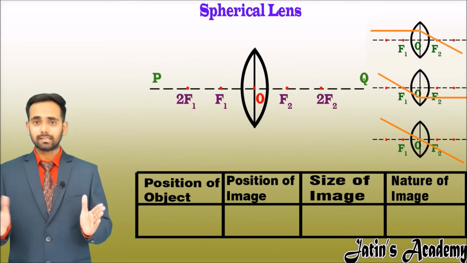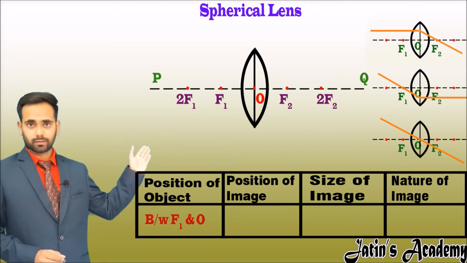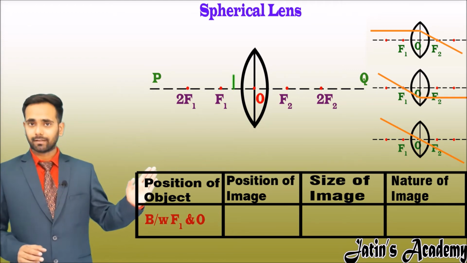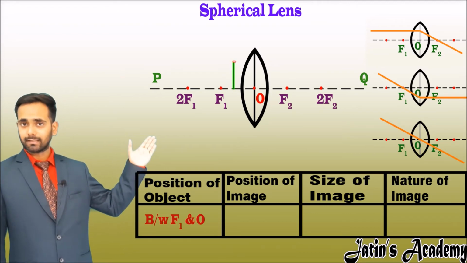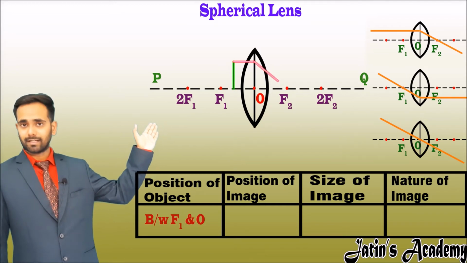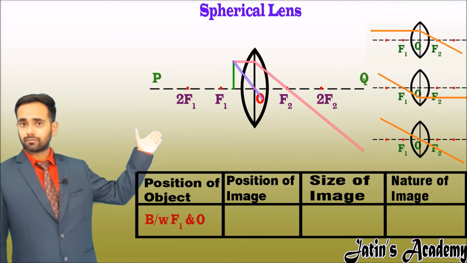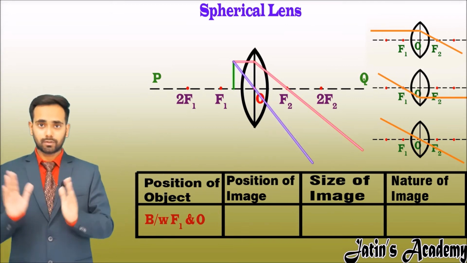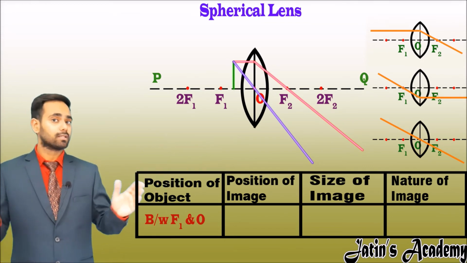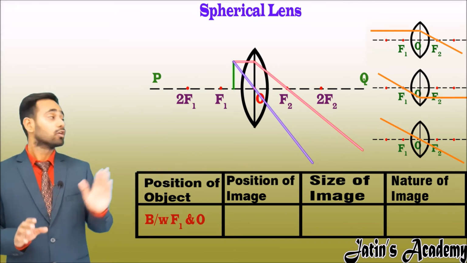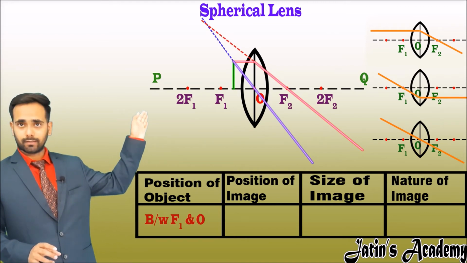Sixth and last case is when object is placed between optical center and first focus. Now make a 1 centimeter line between O and f1. Now choose the two lines. First line is line parallel to principal axis, it passes from second focus, and second line is a line passes from the optical center. Now you observe that these lines are diverging on the right side, so it must be converging on the left side. So extend these lines to the left side, and here you get the point of intersection.